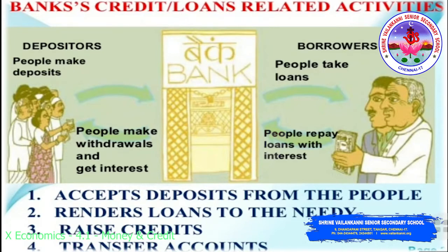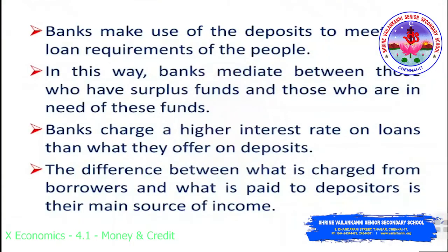The people will take loans from the bank. For the loans, the people repay loans with the interest. And even the people who make withdrawals get interest. So these are the activities of banks. Banks make use of the deposits to meet the loan requirements of the people. In this way, banks mediate between those who have surplus funds and those who are in need of these funds.